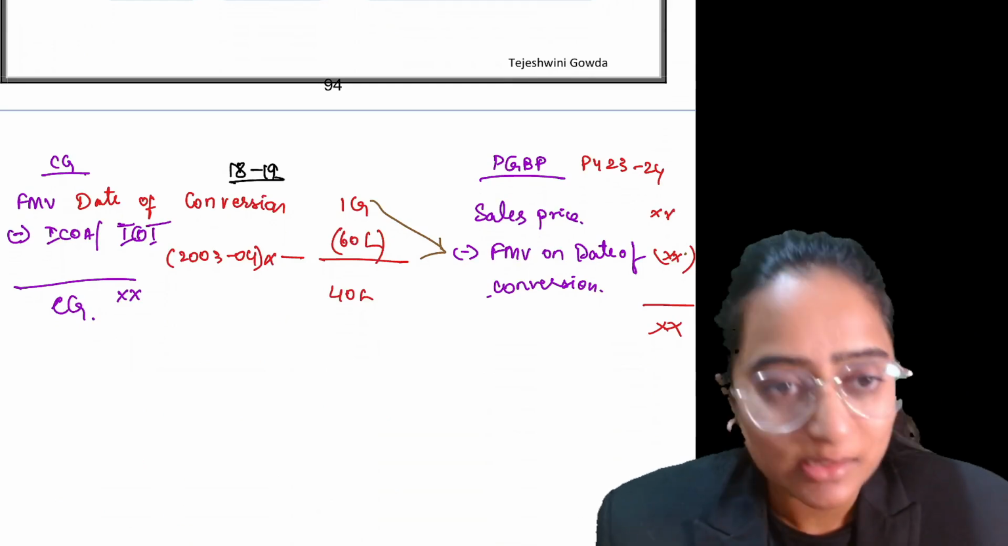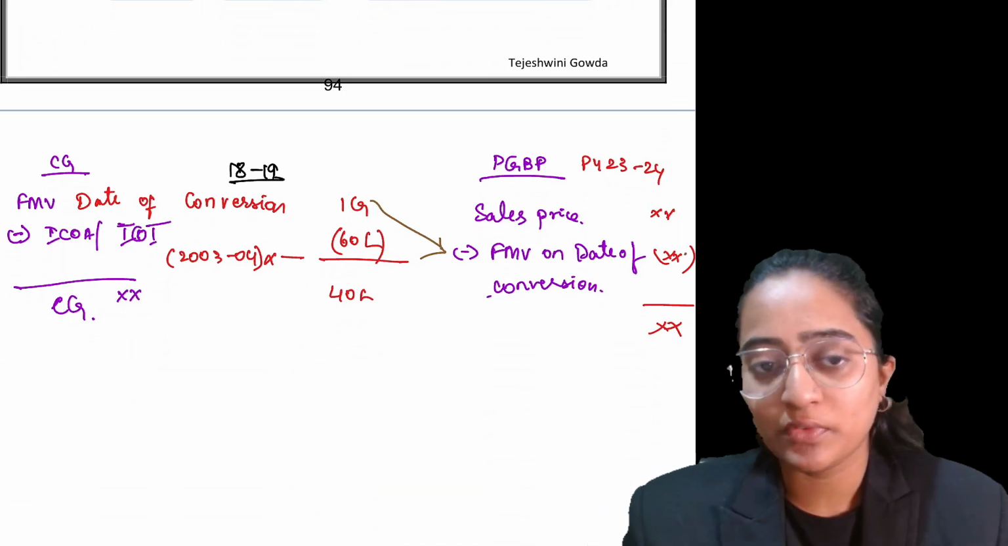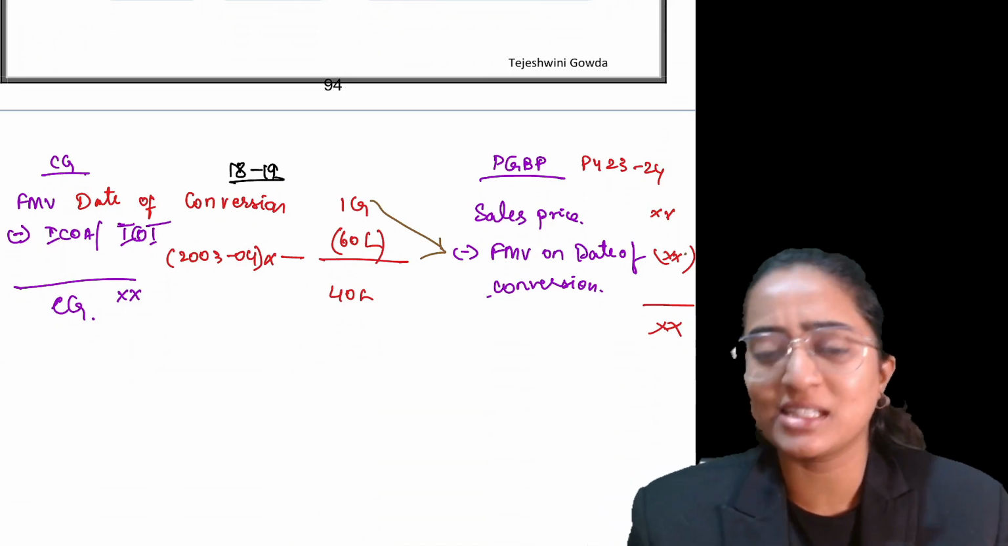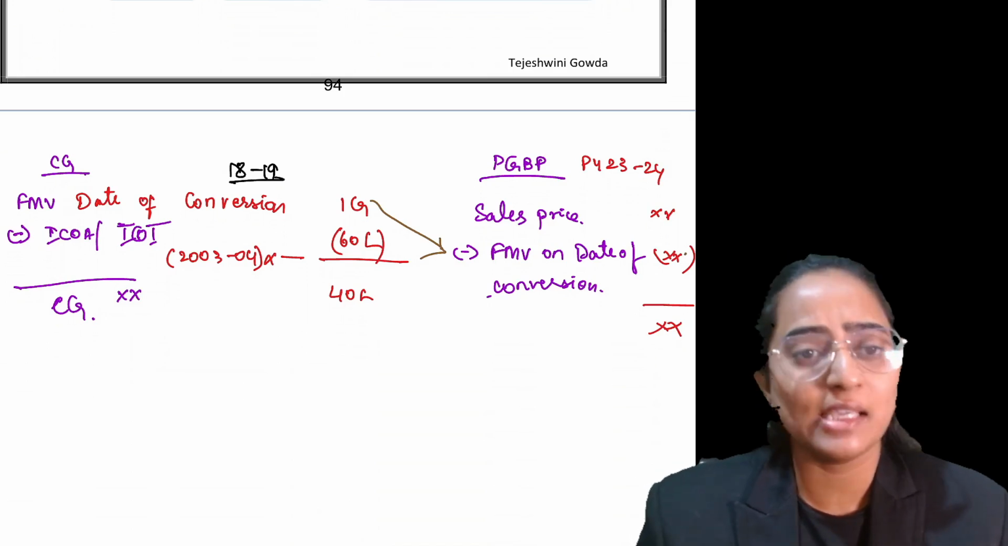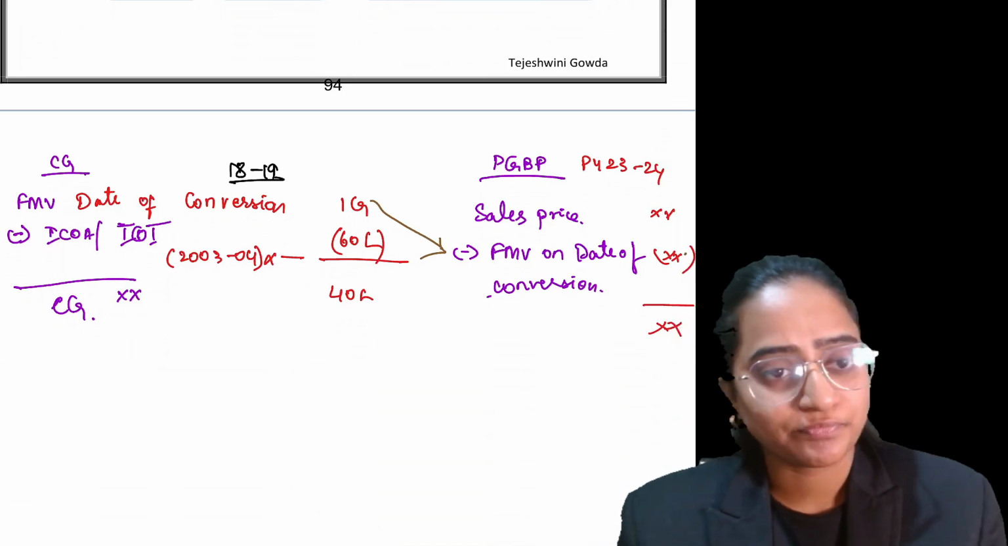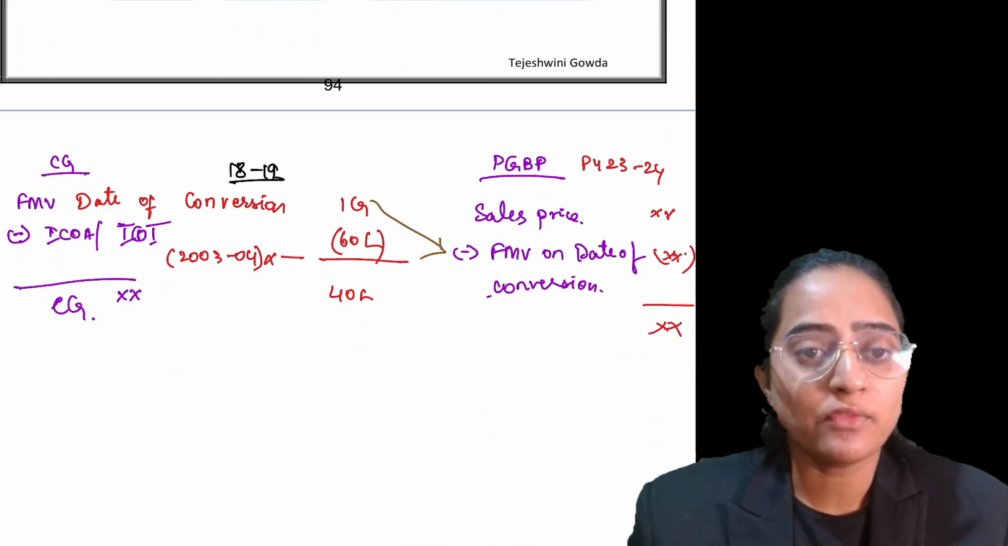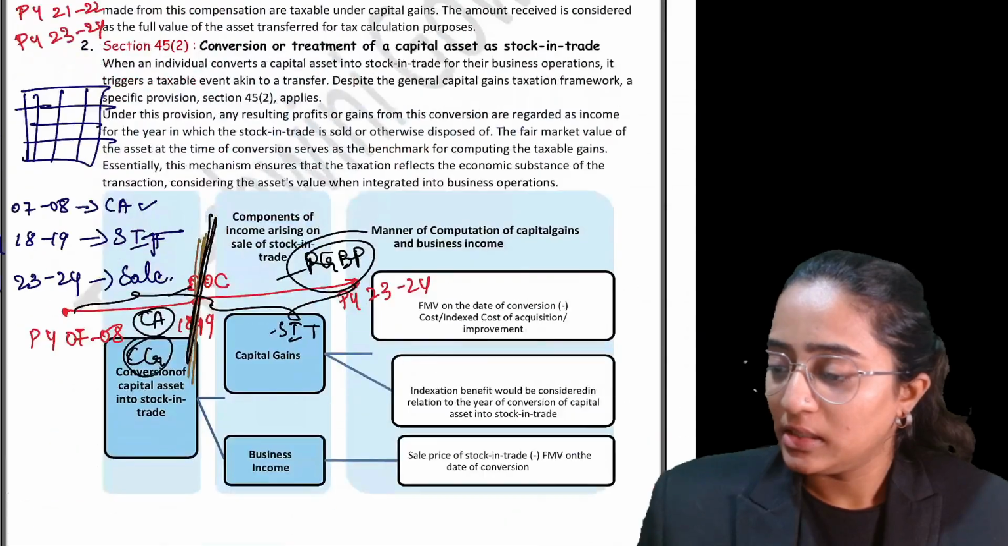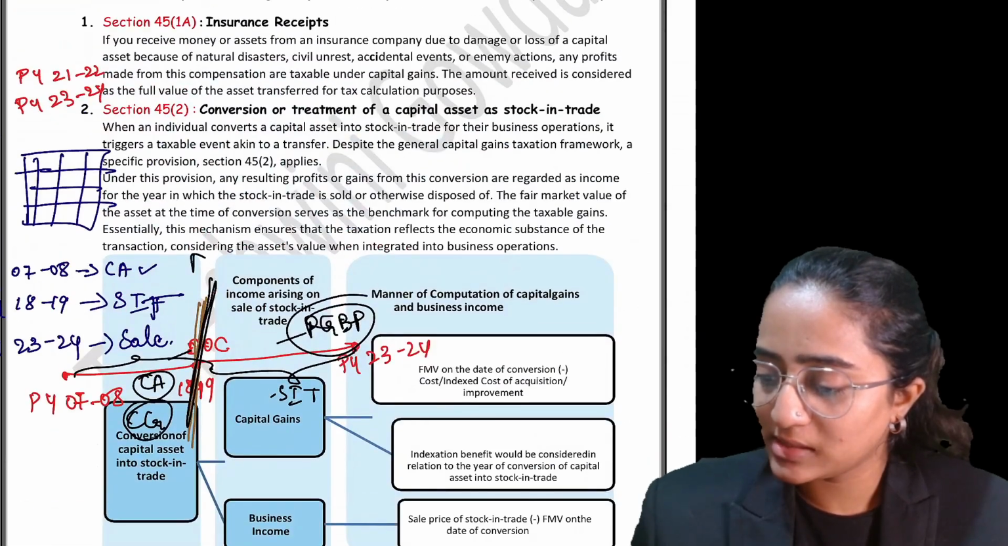Okay. Let's consider 31st March 2019 as the date of conversion. First of all, you have to take the fair market value as on this date. Let's consider the fair market value as 1 crore.